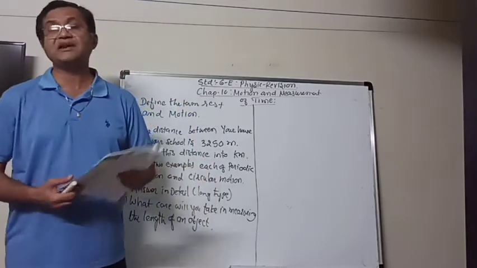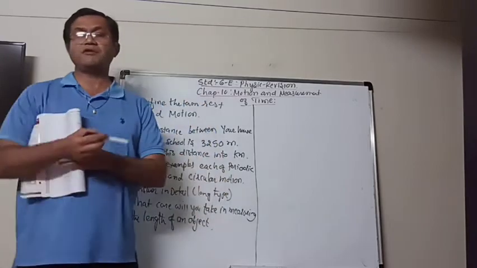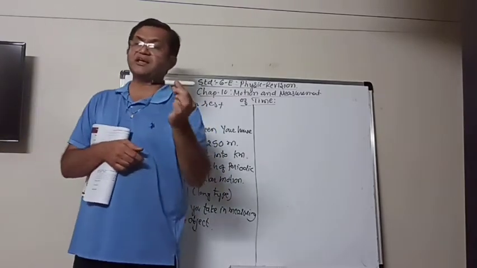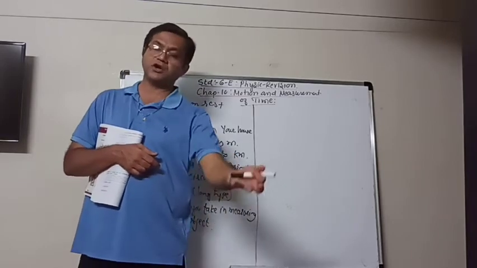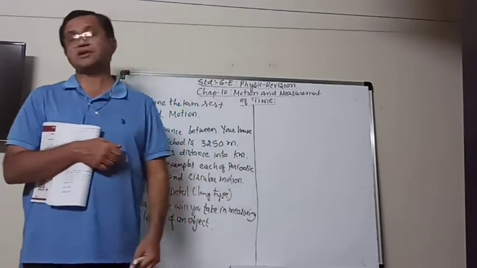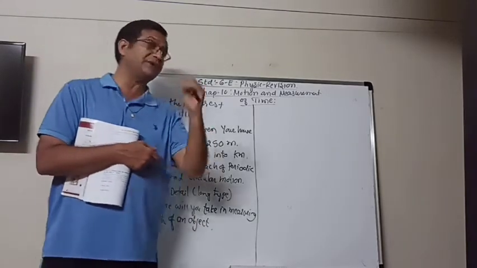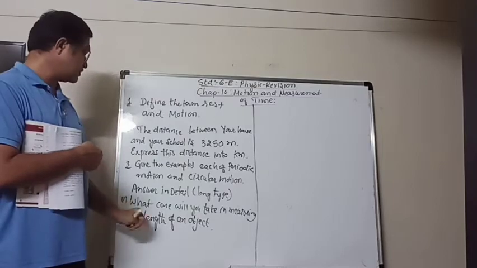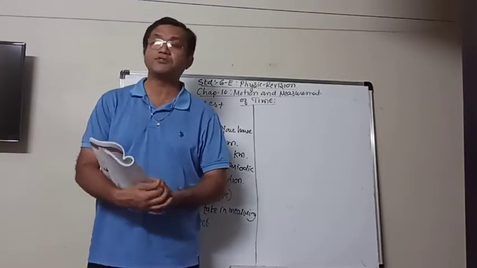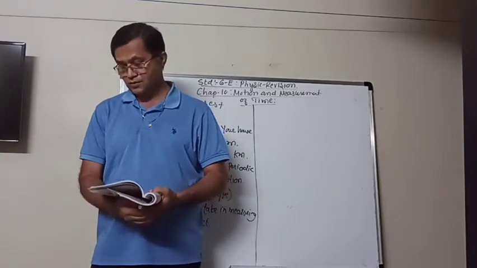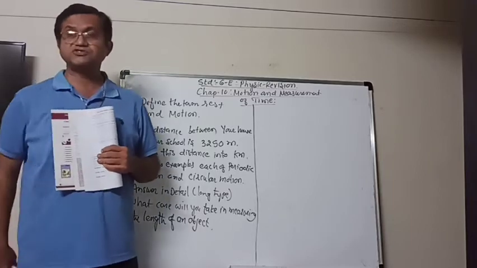Now, when we measure the length of an object, for example, if we want to measure the length of this marker pen or your pencil or your notebook, what are the things that you have to keep in mind to get the perfect length of the object? First of all, check your scale.